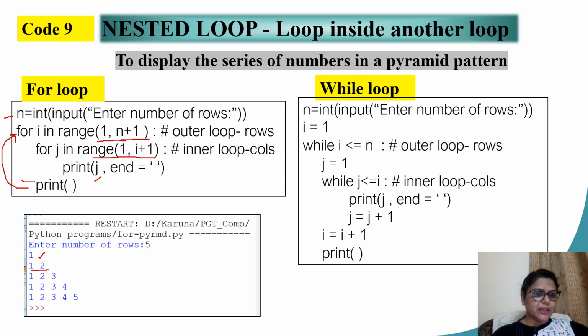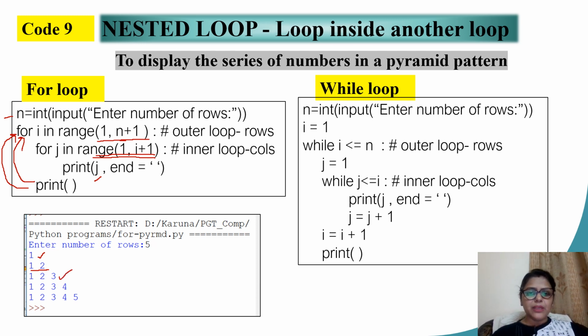This way again I move to the third iteration. The value of i becomes 3. In that case, the j loop, the inner loop, is going to execute 3 times. Range function 1, i plus 1, that means 3 plus 1. So when I say range 1, 4, that would mean 3 numbers: 1, 2 and 3. Every time I'm printing the value of j. I hope this question is clear.